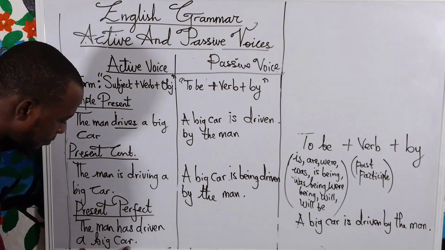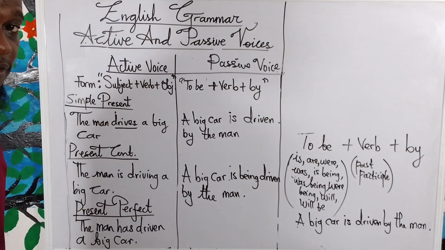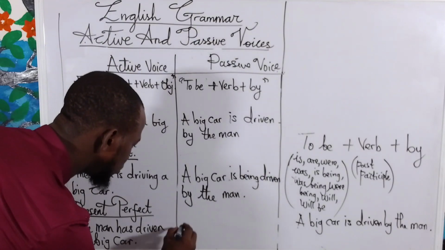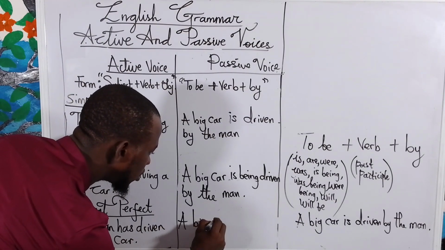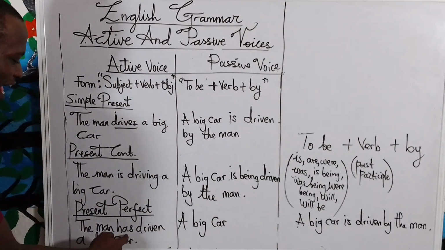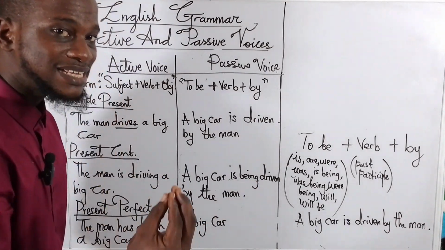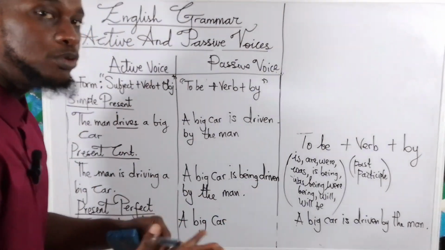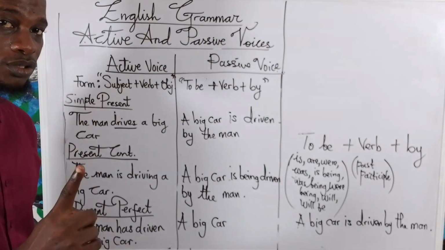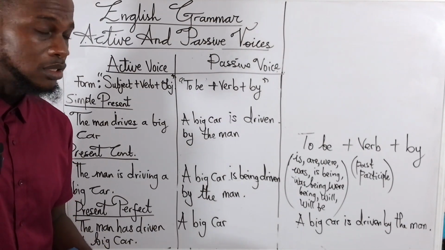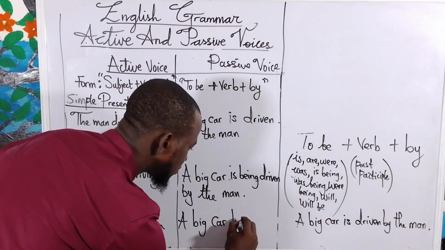And I told you that a big car is the object in the active, and it has to be the new subject in the passive. You have to write that out: a big car. Now, this is has driven. I told you whenever you have singular subjects, has has to be used. Whenever you have plural subjects, have has to be used. Now, a big car is a noun phrase, which is singular. So that means you have to say has.